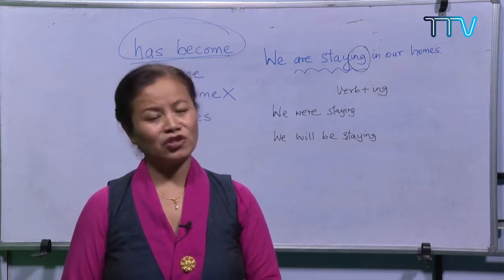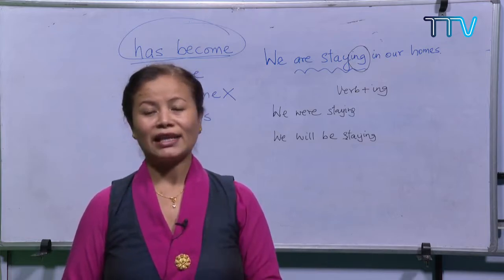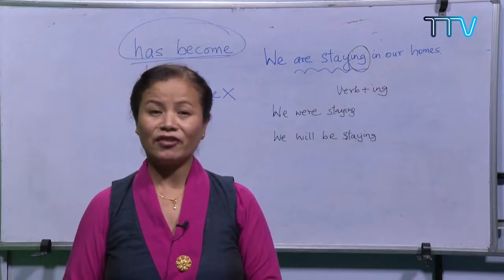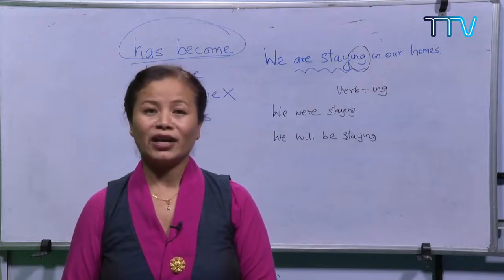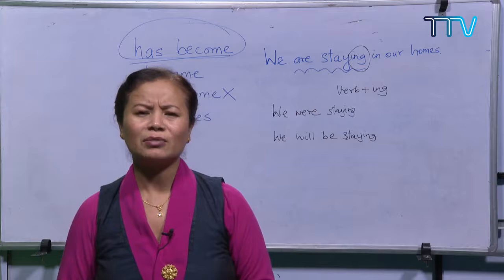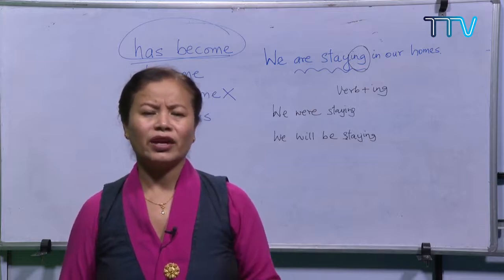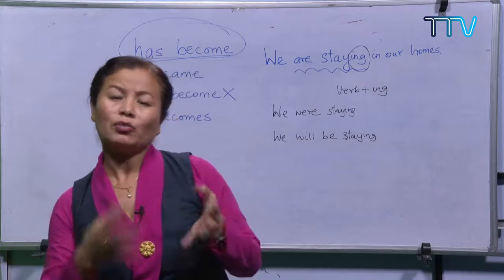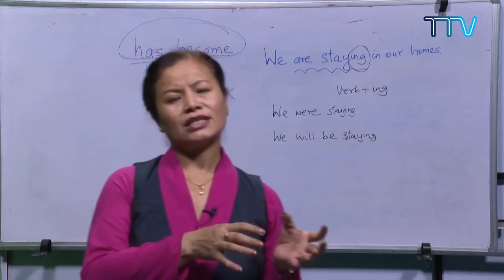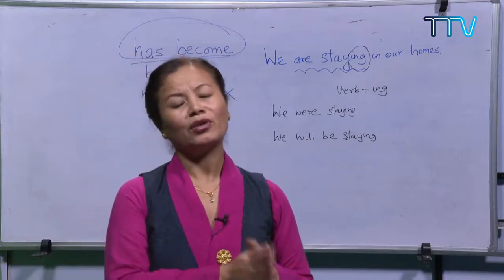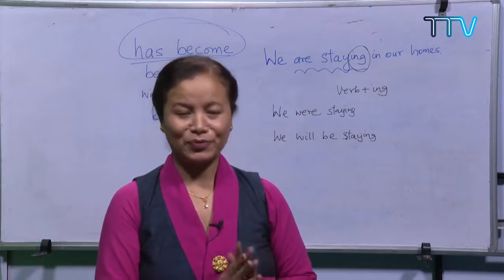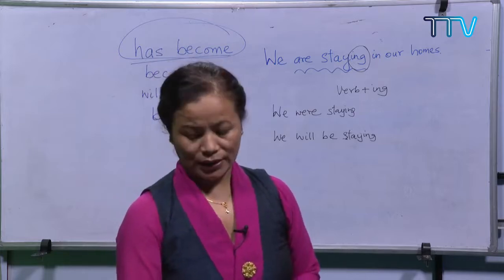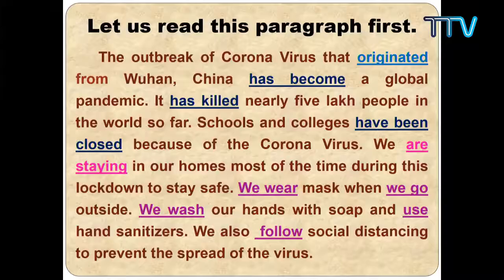But then we have exception. For I and you, we don't add s. I read, I write. You read, you write. So we is a plural subject, so we write, we read in this way. So my reason, motive behind stressing on this is just to help you remember the importance of subject-verb agreement, right?